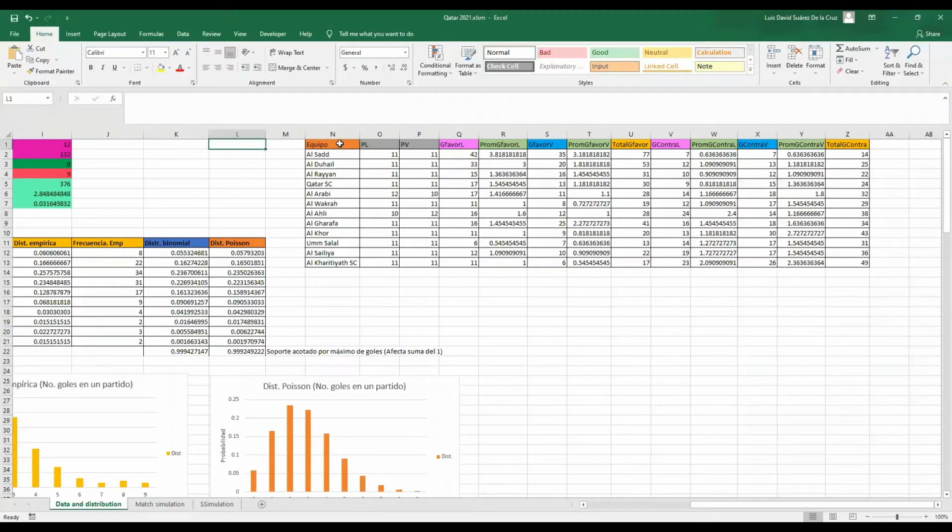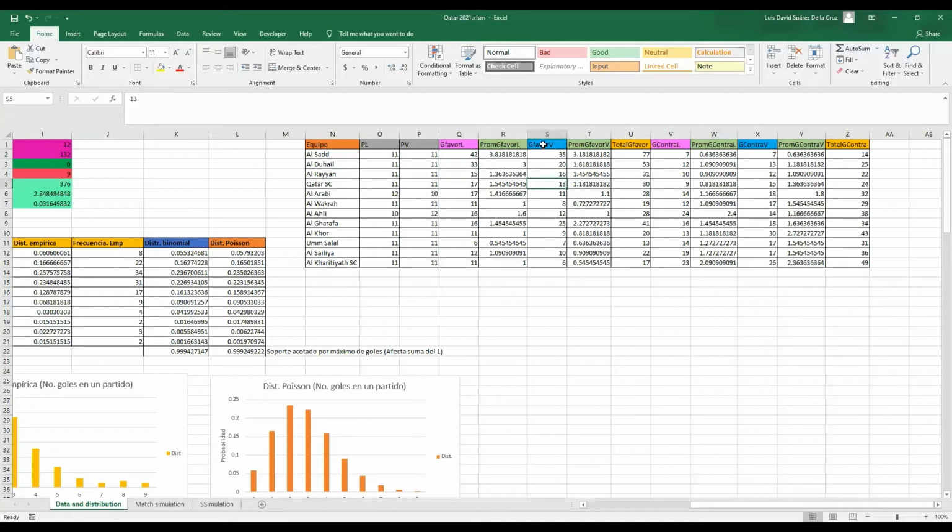So for the procedures we'll be doing afterwards, we've summarized our information in this table. First, we have the name of the teams, how many games they played locally, how many games they played as away teams, the goals they've scored locally, and the average, which is obtained by dividing the number of goals by the number of games. In this case, the number of local goals they scored divided by the number of games they played as home.